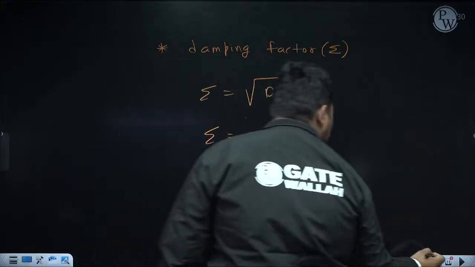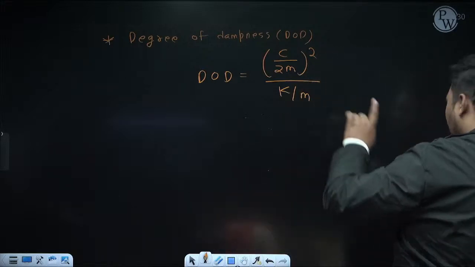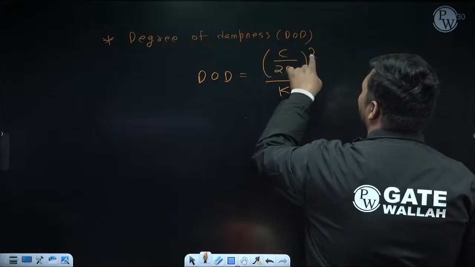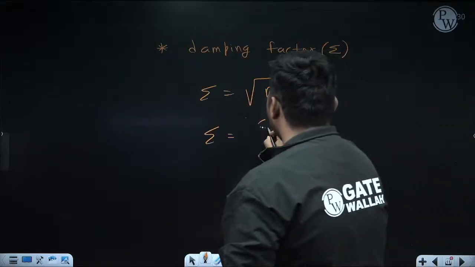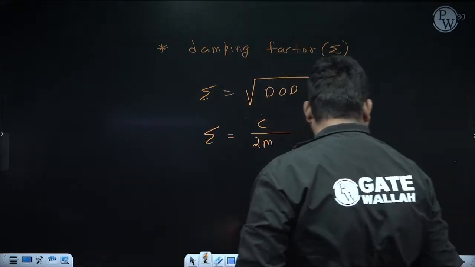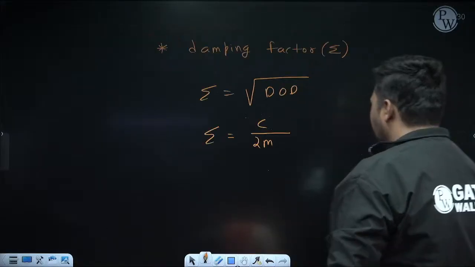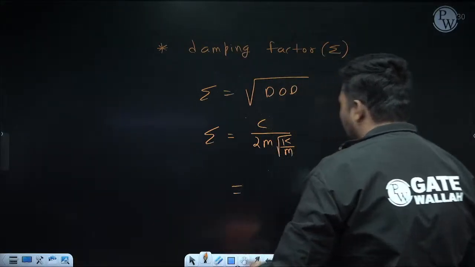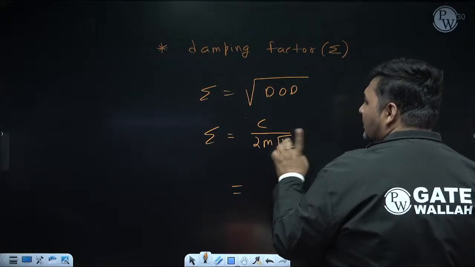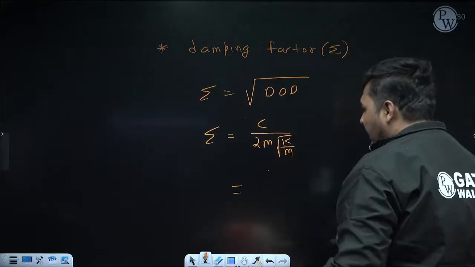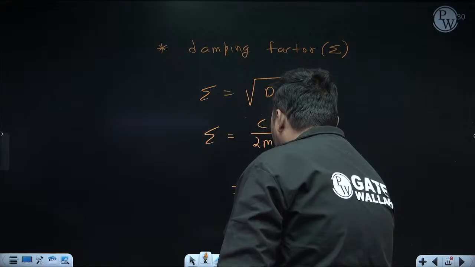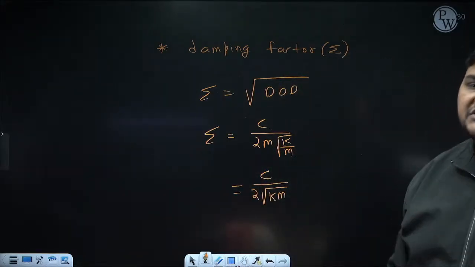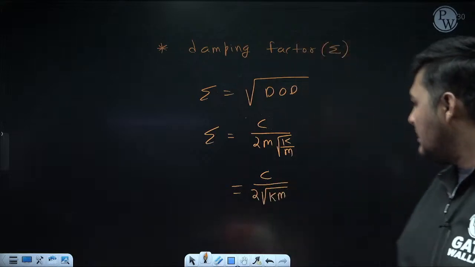Now I am simplifying its expression. For the general case, this is the formula to calculate DOD. Just take the square root of this. So square root of (c by 2m) whole square is c by 2m. And square root of k by m is root k by m. Now m upon root m will be root m. So can I write this as c upon 2 root km? So this is the formula to calculate damping factor zeta for the general case. This formula we will remember.